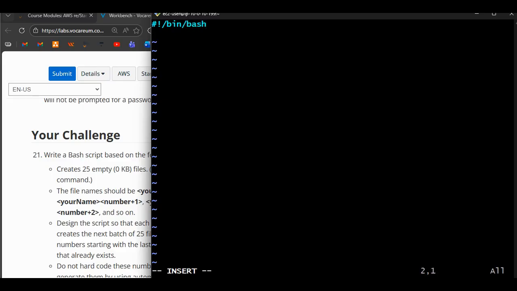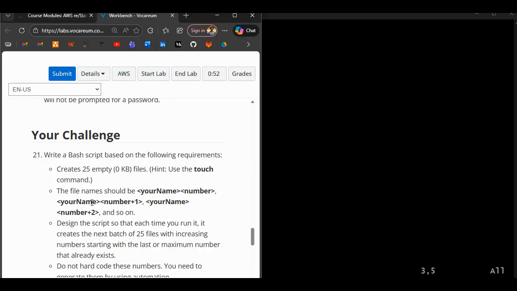Okay, so the first thing we'll have to do is declare some variables to make our script reusable. The first variable is name, because it's asking me to create a file, and the file should have my name and a number, right?